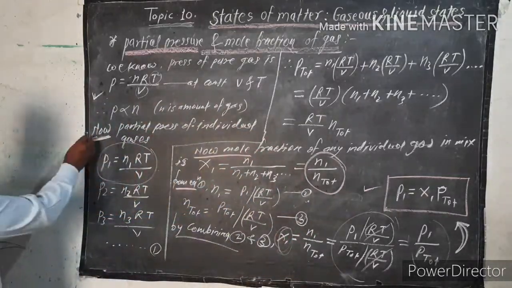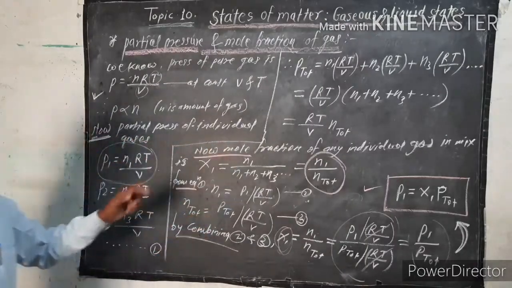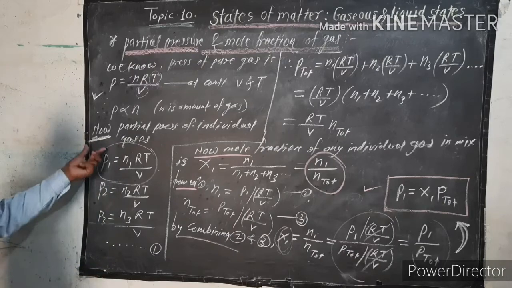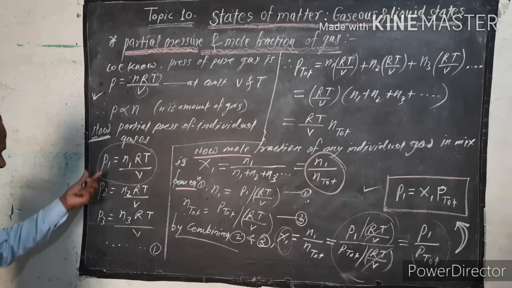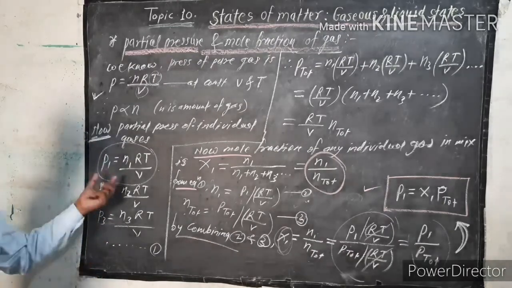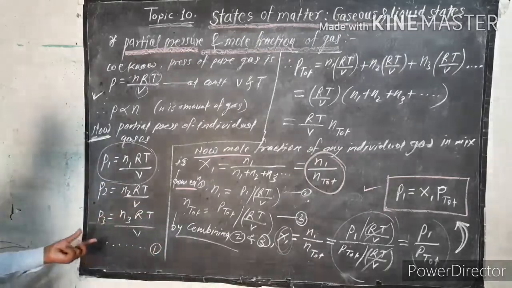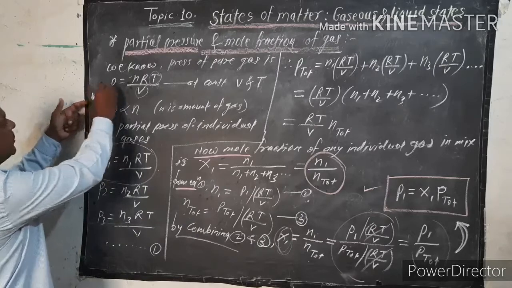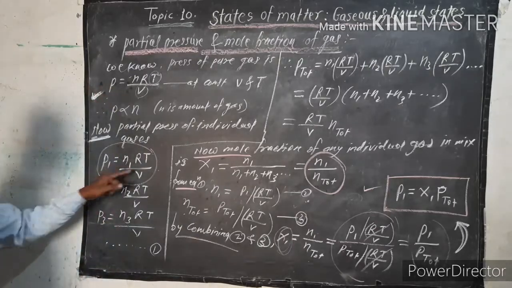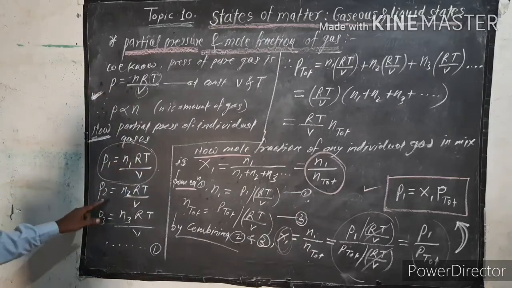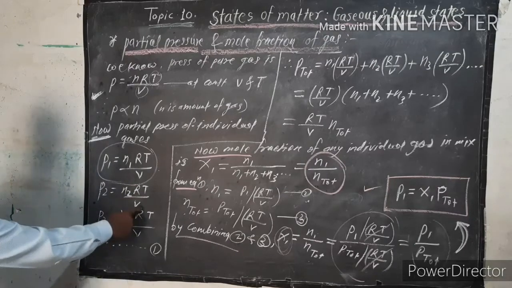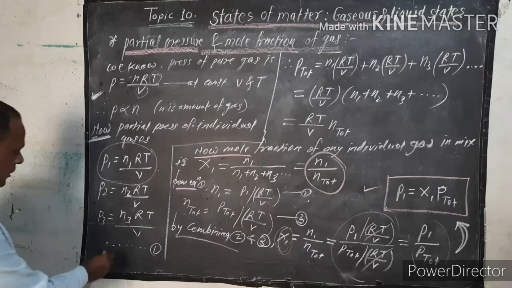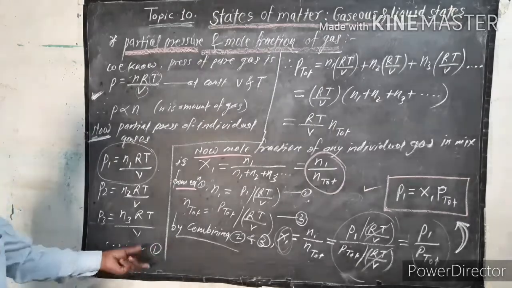Now, how do you write the partial pressures of individual gases? Write on this board: P1, P2, P3, meaning gas 1, gas 2, gas 3. Using this equation, P1 is equal to n1RT upon V, P2 is equal to n2RT upon V, and P3 is equal to n3RT upon V. This is equation 1.